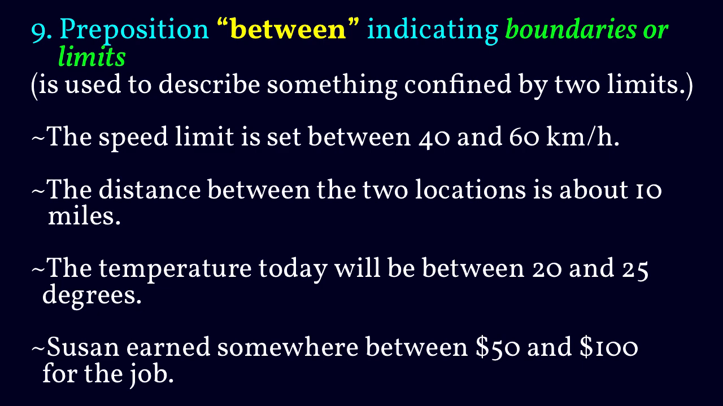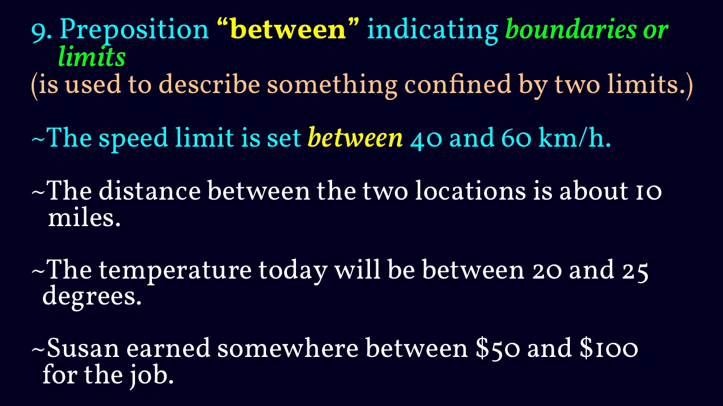9. Preposition between indicating boundaries or limits is used to describe something confined by two limits. The speed limit is set between 40 and 60 km per hour.